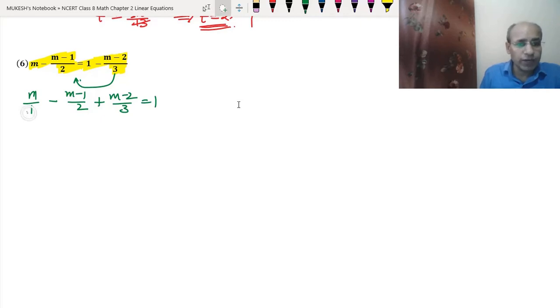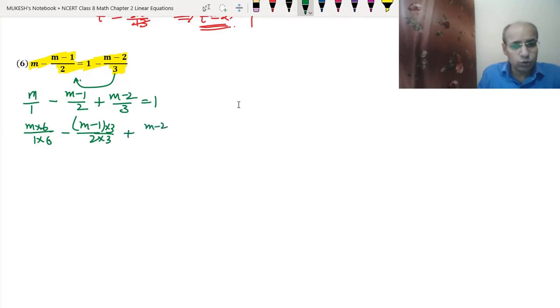So the LCM of 1, 2 and 3 will be 6. So we will write m into 6 upon 1 into 6 minus m minus 1 upon 2. This we will multiply with 3 and this also with the 3 because 2 into 3 is 6. Same, m minus 2 will be multiplied with the 2 and 3 will also be multiplied with the 2, equals to 1.